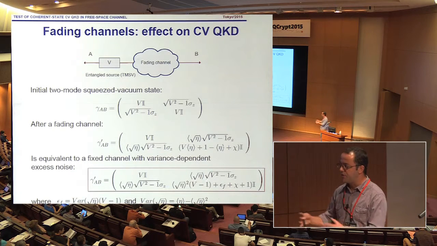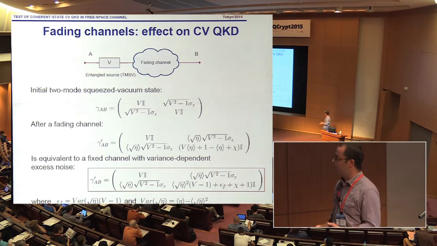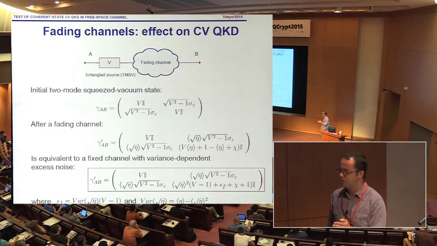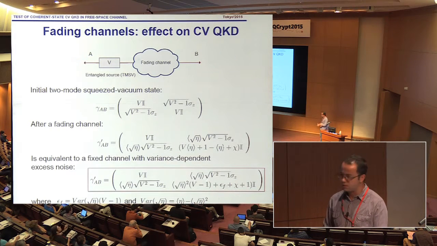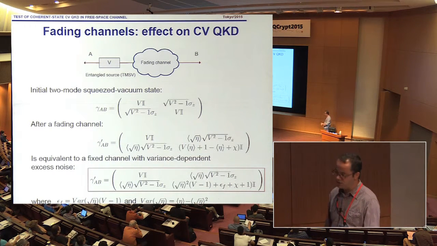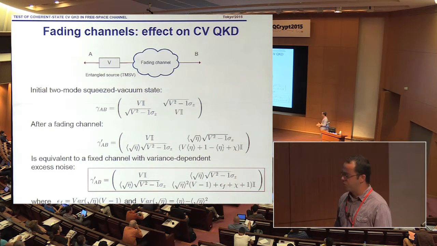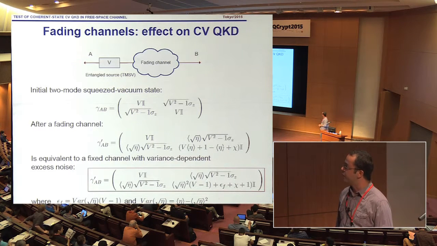And this additional noise depends on the variance of the state. So the stronger we modulate, the more noise we will have, which is maybe a counterintuitive result, because typically, in the fixed transmittance protocols, it was expected that we can modulate as much as we can and we get the best performance if our post-processing is perfect. So we have this excess noise, which is dependent on the variance or on the modulation depth.